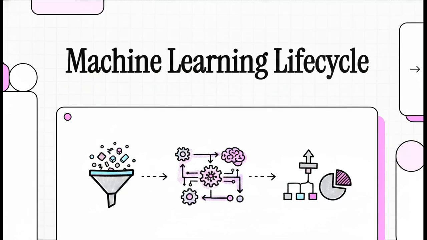Welcome to this explainer. Today we're going to demystify something that usually gets treated like some kind of futuristic magic. But honestly, in reality, it's a highly systematic, step-by-step transformation of information. We're exploring the machine learning lifecycle, and we're going to walk through the incredible journey of how raw data is refined into actual, actionable, intelligent decisions.